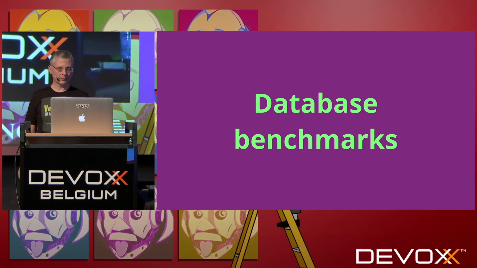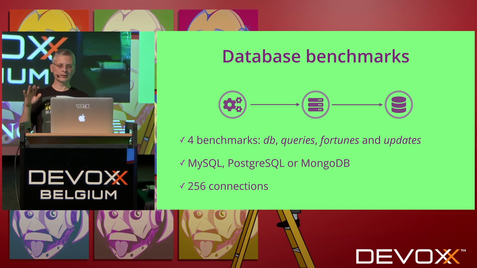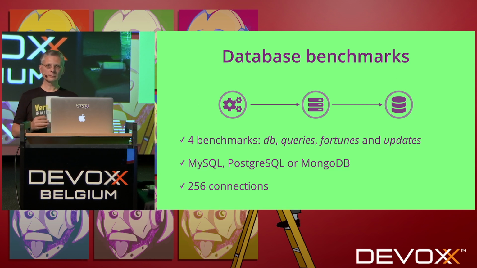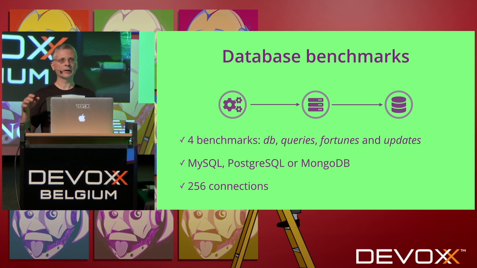So now let's talk about database benchmarks. For these, there are 4 benchmarks: DB, queries, fortunes, and updates. Each one is a bit different. For this benchmark, you have the choice between MySQL, Postgres, or Mongo. Basically, there is no recommendation. You use whatever is the best for you. And there are exactly 256 connections, which is a lot less than HTTP pipelining, that can go up to 16K connections.